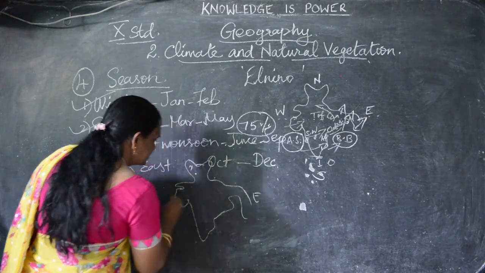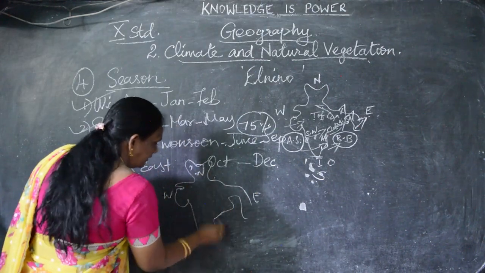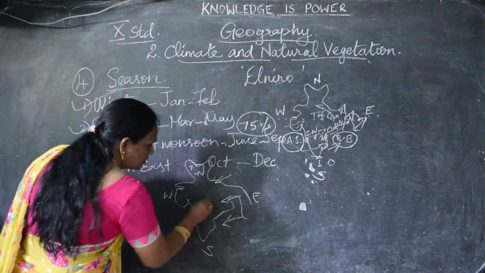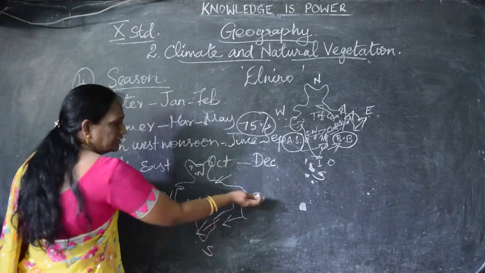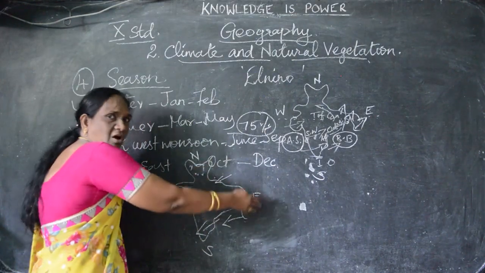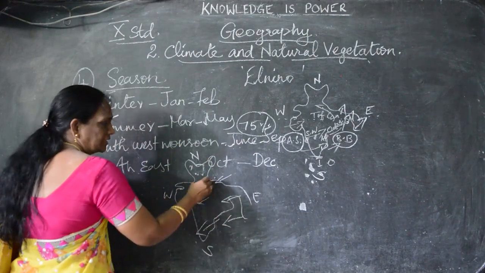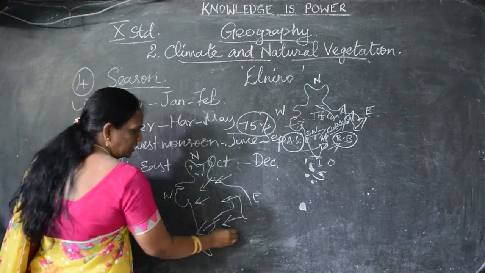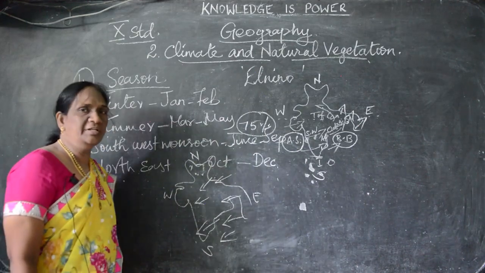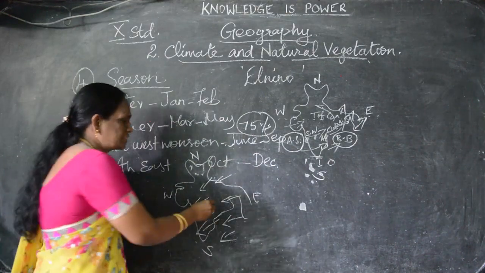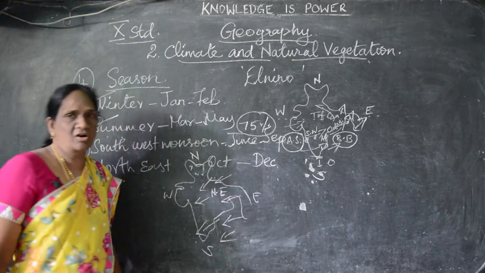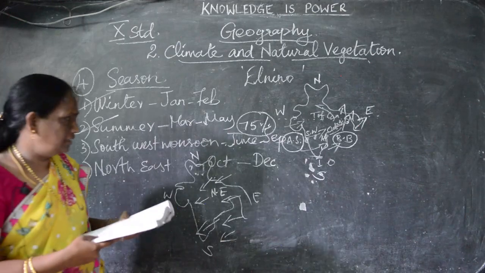This is east, west, north and south. So like this, the northeast monsoon winds blow like this. North, east. So northeast. From the northeast, the winds blow through this area. Understand? So it is called the northeast monsoon. Northeast monsoon winds. From which month?